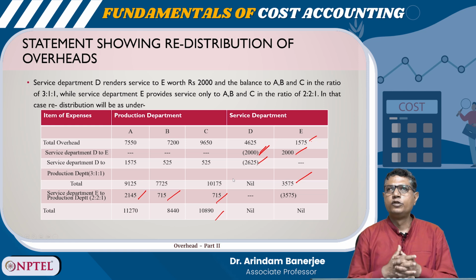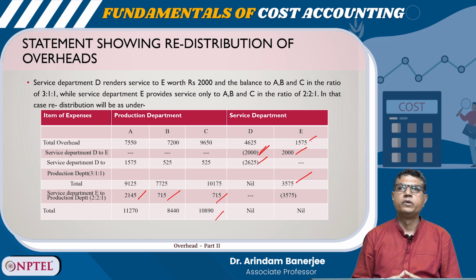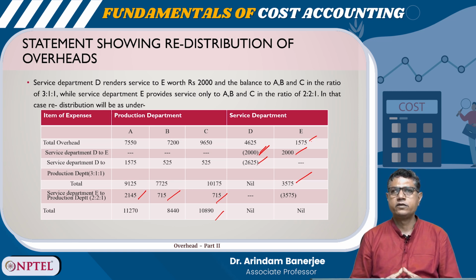I am again recapitulating the whole thing. What is overhead? Overhead is the sum of all the indirect costs, indirect material, indirect labor and indirect expenses that are incurred by a company. Now, these indirect costs we can classify on the basis of function, like manufacturing overhead or factory overhead, administrative overhead, sales and distribution overhead and research and development overhead. Also, this can be classified on the basis of behavior, like fixed overhead, variable overhead and semi-variable overhead.